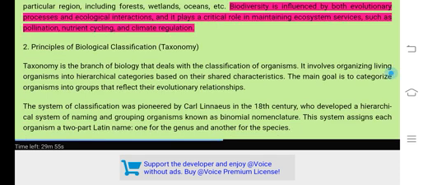Biodiversity is influenced by both evolutionary processes and ecological interactions, and it plays a critical role in maintaining ecosystem services, such as pollination, nutrient cycling, and climate regulation.